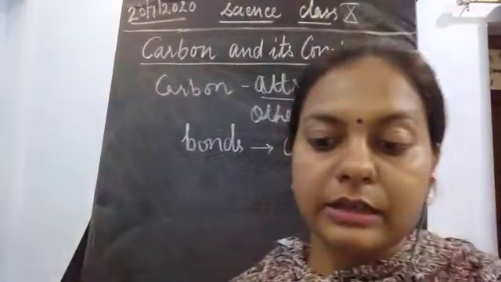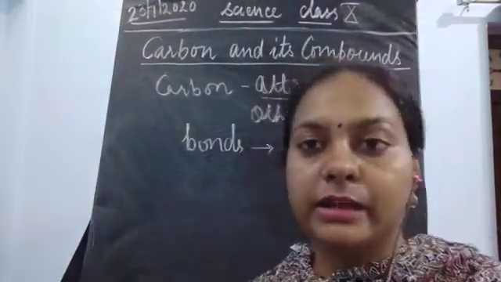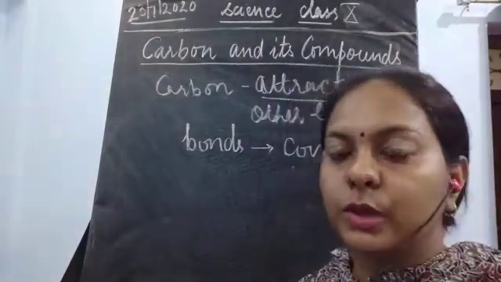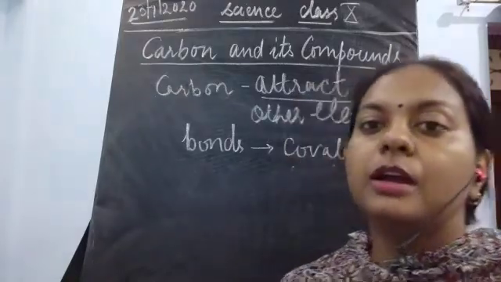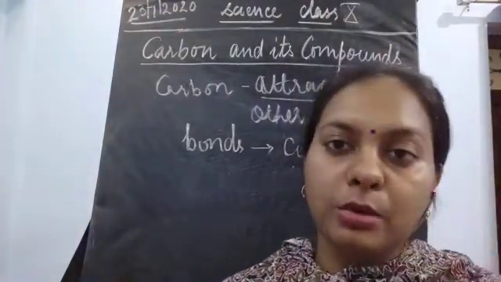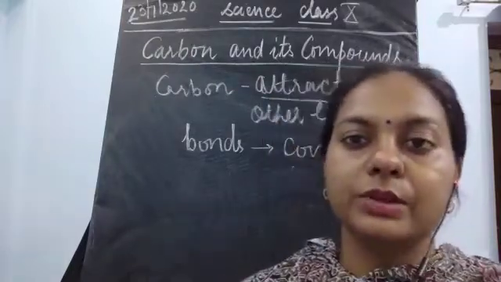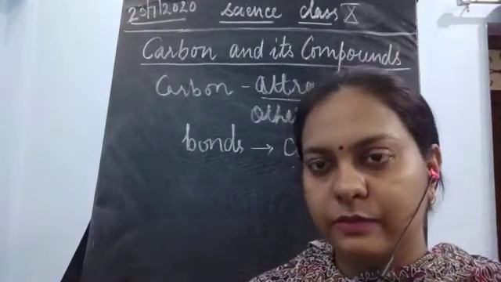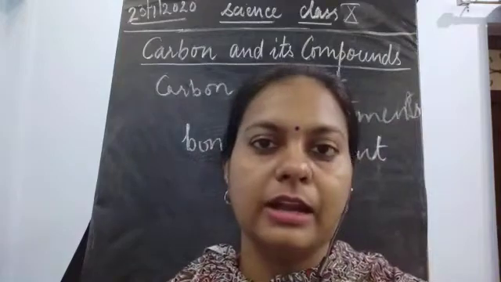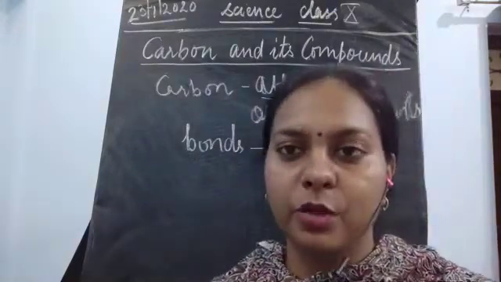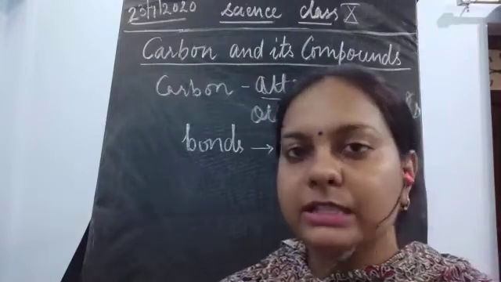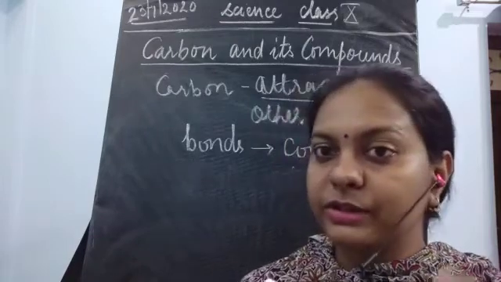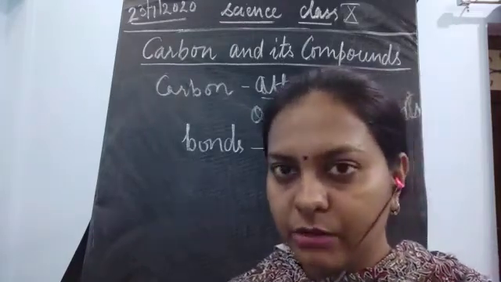So it could attract many of the elements, not each and every, I should not say that. Many elements are being combined with the carbon, and this carbon is going to make different types of bonds with the other elements, and that is known as covalent bond. And now there is something special in this covalent bond. For example, you go to your classroom, and suppose you are not having a pencil or a pen with you, what do we do? We take it from a friend. Then what happens at the last? In the last period, you are going to return it back, because you don't need it now, you're going home.